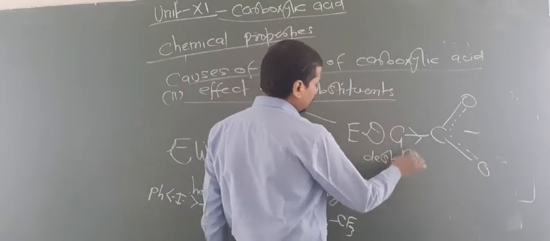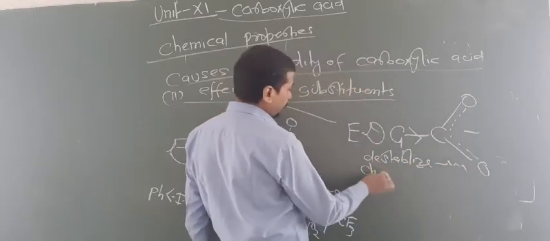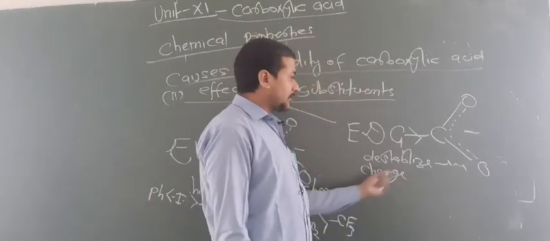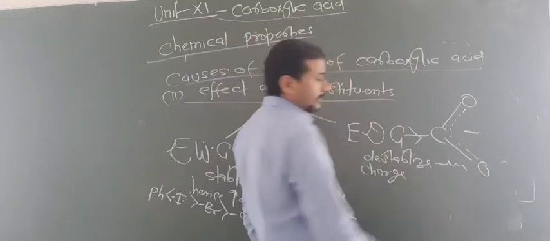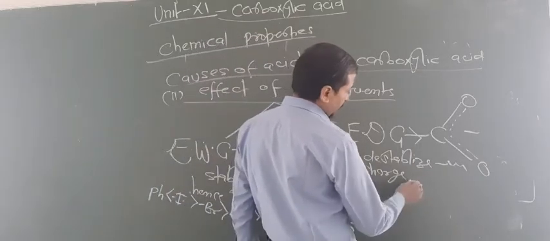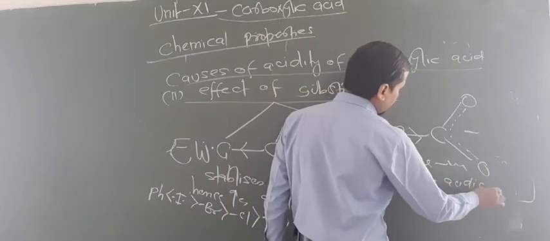Destabilize negative charge, or you can say destabilize carboxylate ions. So that's why decreases acidic nature.